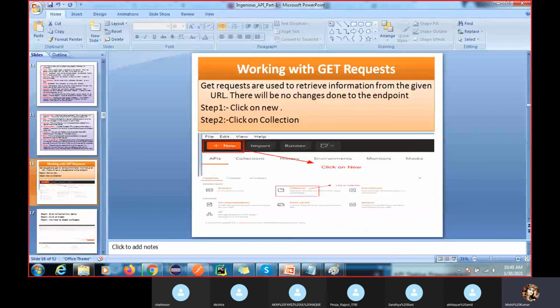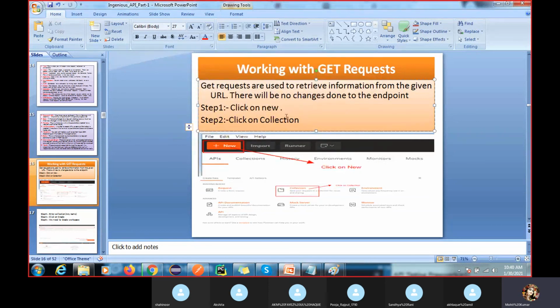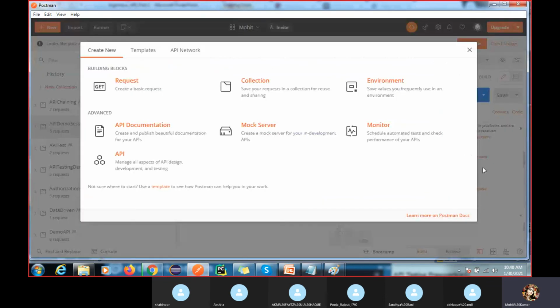Working with a GET request. A GET request is used to retrieve information from the given URI. There will be no change done in the endpoint. If you have a GET, we should not do any changes over there. Now, if you get the first window, it might look like that. So I'm going to create one collection. If I click here, you can see this window pops up.